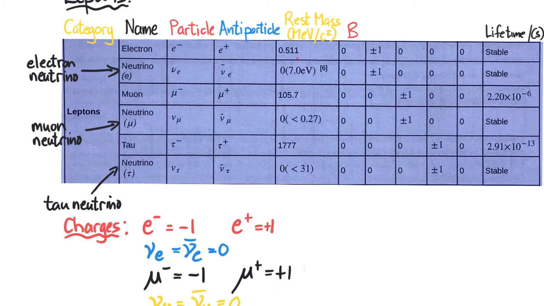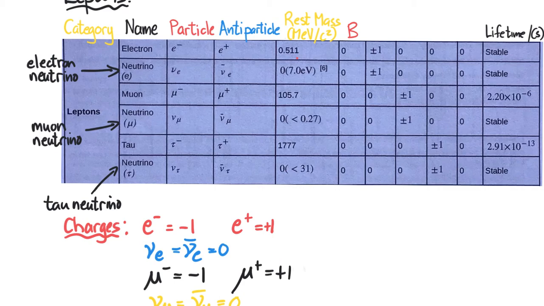We then have the tau lepton, which is an exceptionally heavy lepton in comparison to the other leptons, like the electron and the muon. And in a way, the tau is actually the heavy partner of the electron. And it too has an associated neutrino. This is the tau neutrino, and it also has a very, very low rest mass.